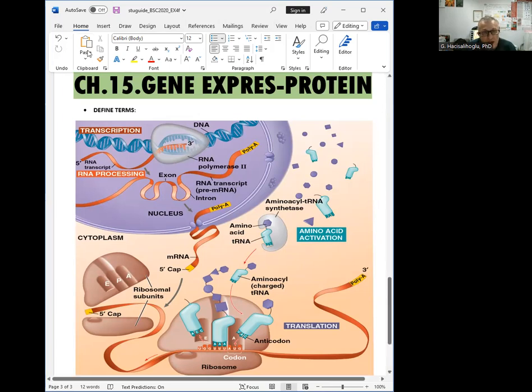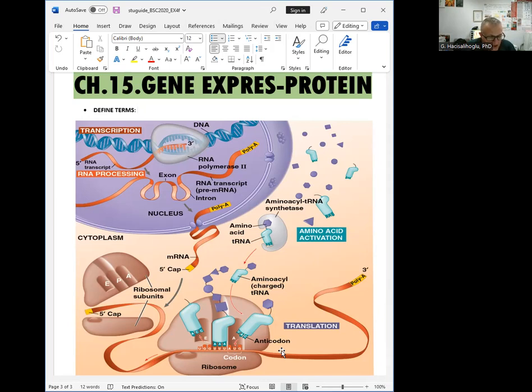So a mutation in DNA can cause a totally different nucleotide, and then it can change the whole protein. And we've also seen how this information flows from DNA to mRNA to protein, right?